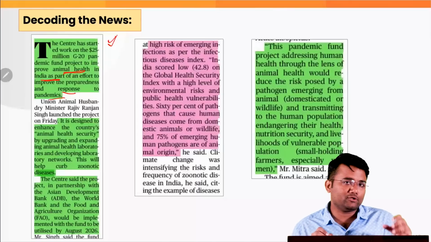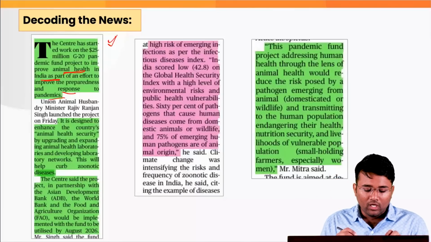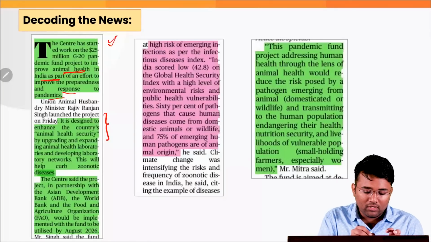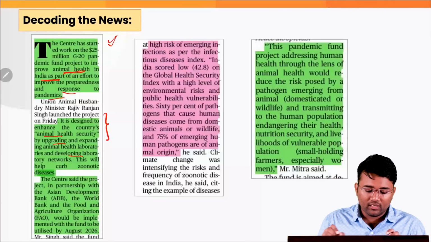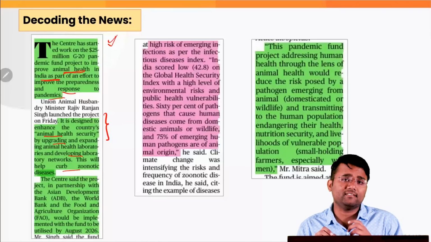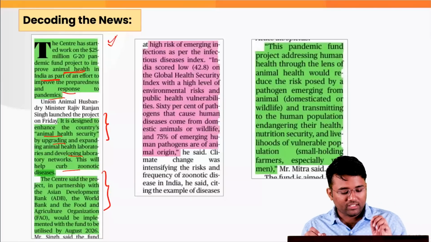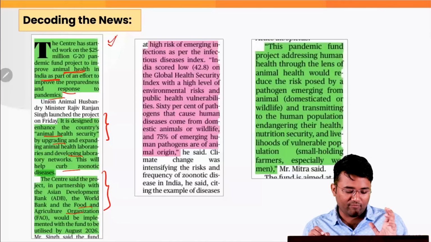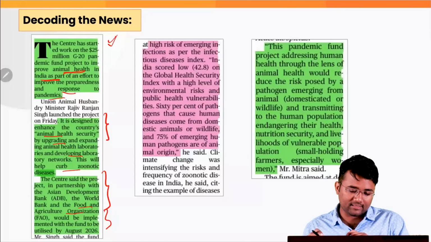As you would be aware of the fact that zoonotic diseases are those diseases which are transferred from animal to the humans. Now, this particular fund will help in enhancing the country's animal health security by upgrading and expanding the animal health laboratory and developing the laboratory networks. This will also help in curbing various zoonotic diseases like malaria, dengue, etc. The center said that the project, in partnership with Asian Development Bank, World Bank, as well as the Food and Agricultural Organization, that is FAO, would be implemented with the fund to be utilized by August 2026.